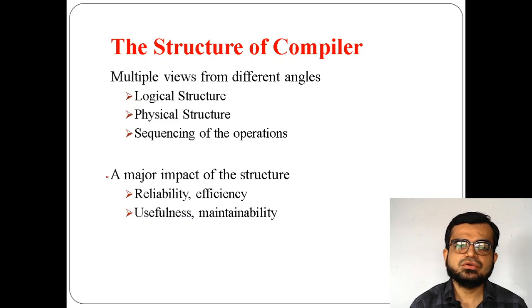If you view the compiler as a logical structure, the terminologies of the compiler will change, and if you view a compiler in the physical aspect, then also the terminologies used will change. And the third is something like